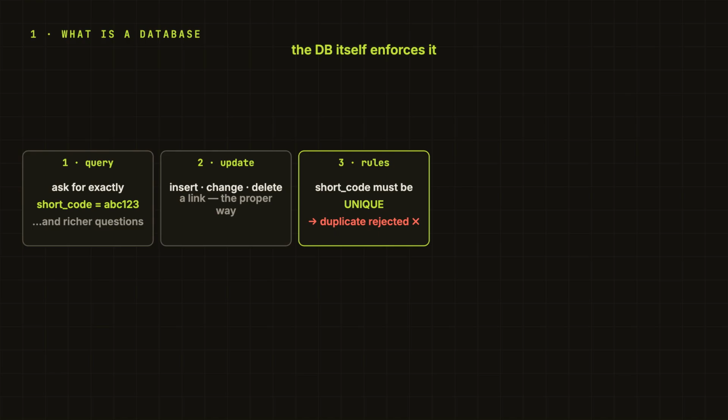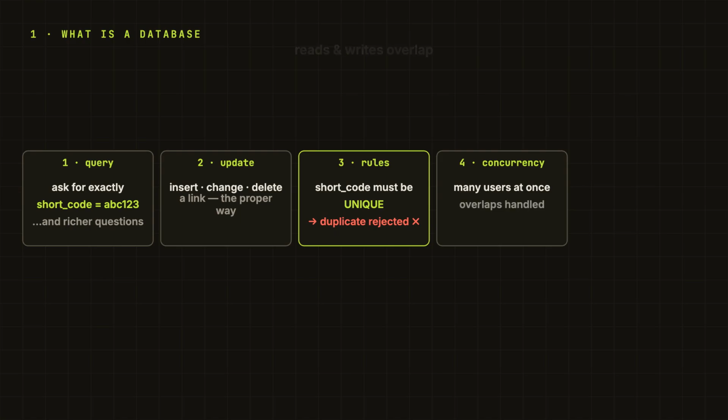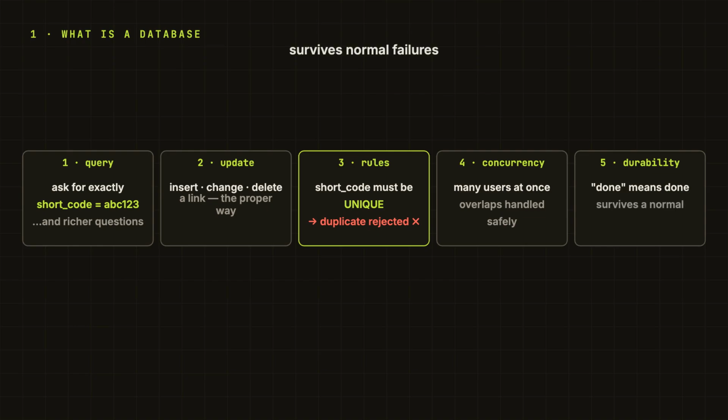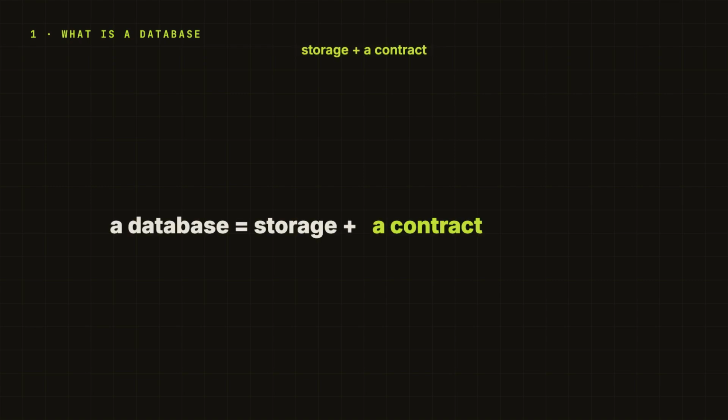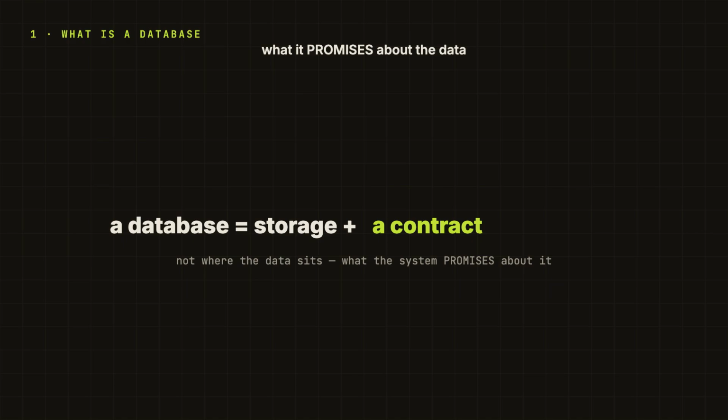The database itself. Fourth, concurrency. Multiple users can hit the app at the same time, and the database has mechanisms to decide what happens when reads and writes overlap. Fifth, durability. Durability means if the database says done, we expect that data to survive normal failures, right? Not all failures in the universe, obviously, but normal crash recovery is part of the promise. So the useful decision is this: a database is storage plus a contract, not just where the data sits. What the system promises about the data.